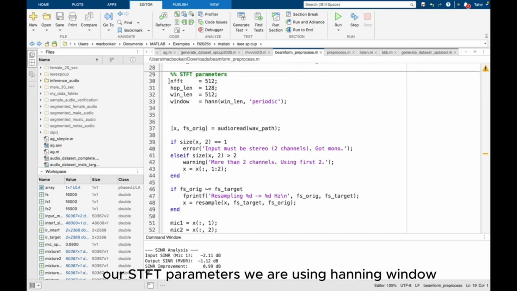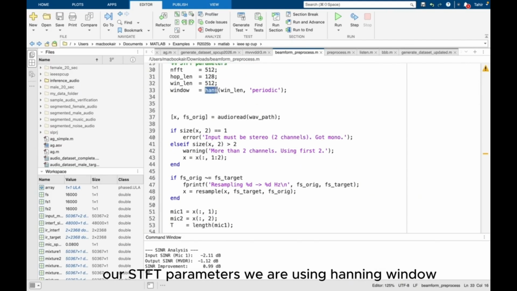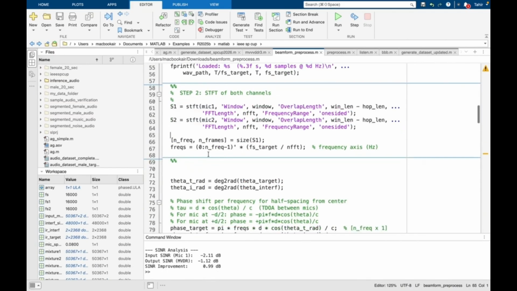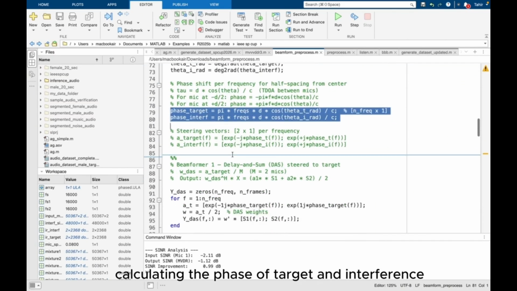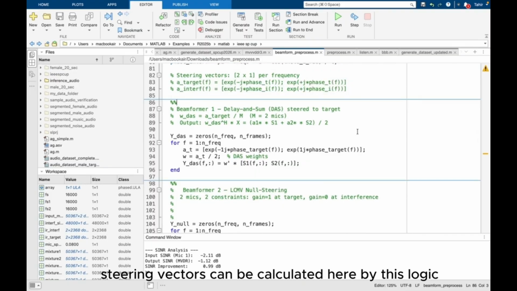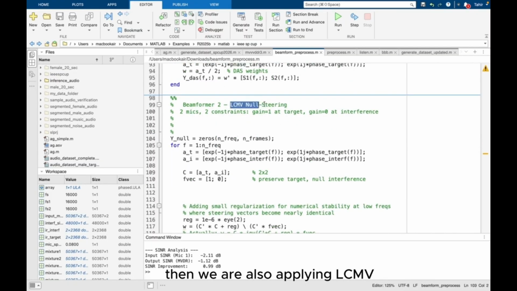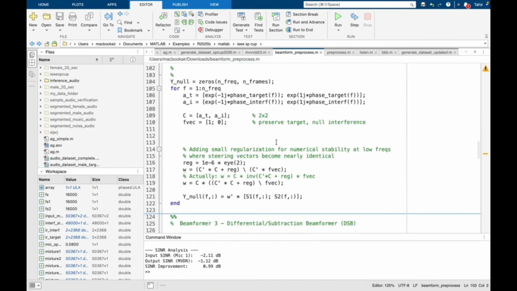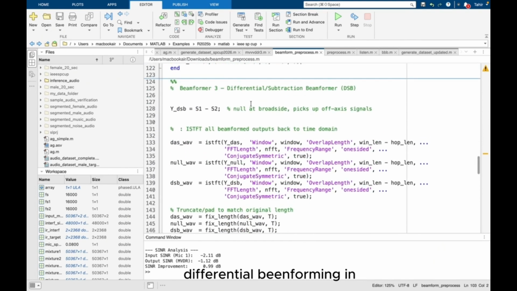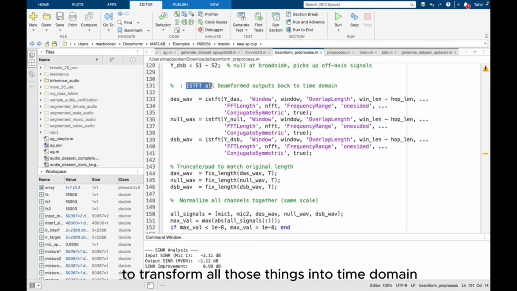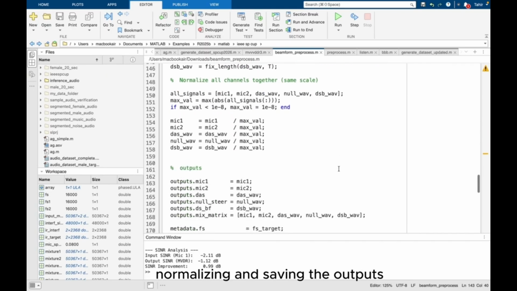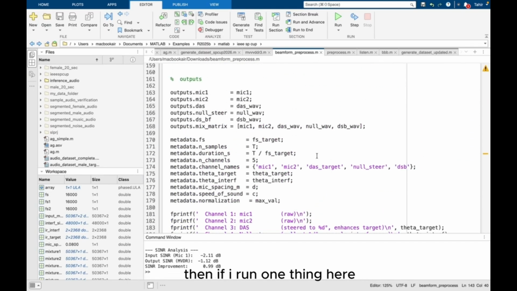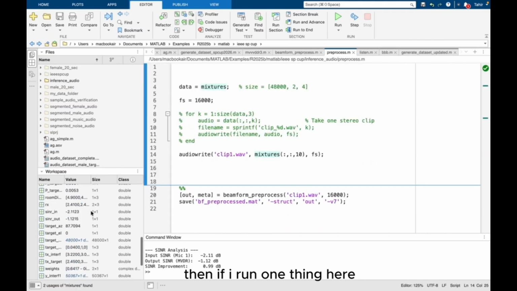Our STFT parameters, we are using Hanning window, so creating spectrograms, calculating the phase of target and interference. So steering vector can be calculated here by this logic. We are also applying LCMV, null steering beamforming, and differential beamforming. We are doing now inverse STFT to transform all those things into time domain, normalizing and saving the outputs. Then if I run one thing here,